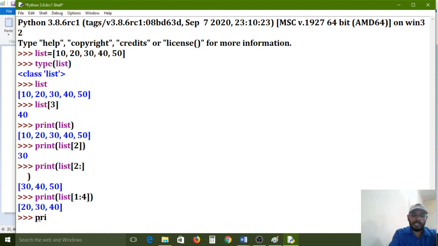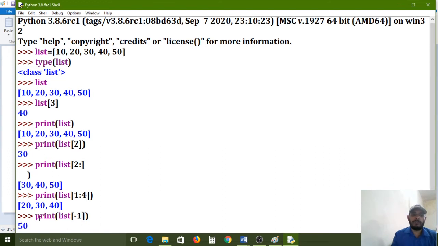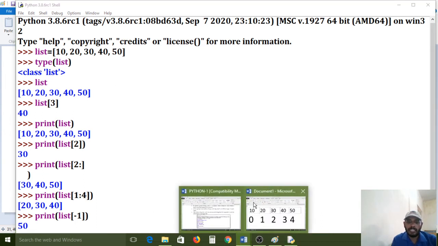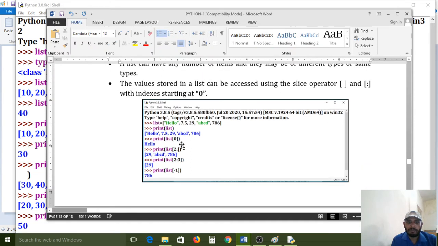Now I want to print the last element only. Print list, slice operator, closing bracket, in between the slice operator -1 is the last element index. It will print the last element. Now understand? It is showing 50 as output, the last element is 50. So that is the process of list.